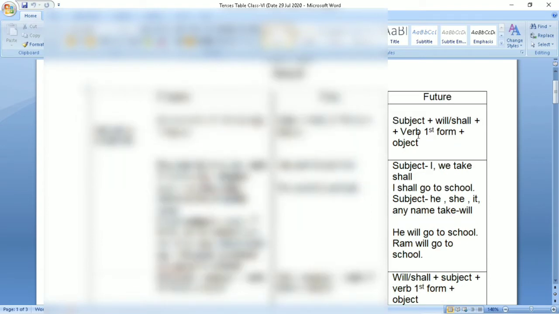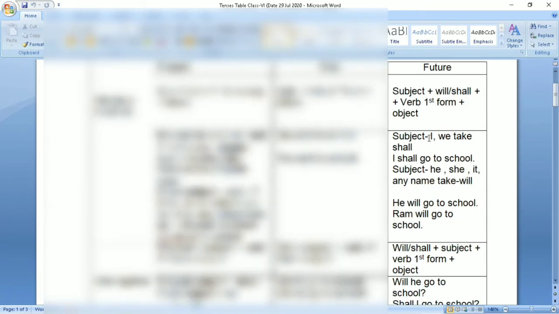See the formula: subject plus will or shall plus verb first form plus object. Students, we always use verb first form in simple future tense. Unlike in simple past tense, where you were using verb second form, here we will always use verb first form.